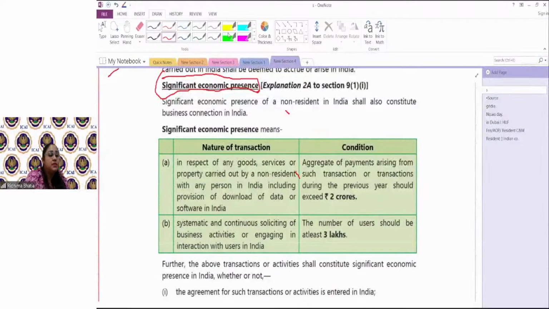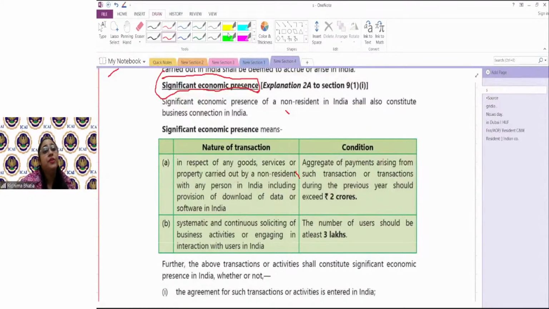तो पहले जैसे हम conventionally पढ़ रहे हैं कि बिजनेस कनेक्शन के लिए एक बंदा होना चाहिए, there should be a person acting on behalf of non-resident, but now significant economic presence would also constitute business connection. And why? Because of the technology, the person does not need anyone to act on behalf of him.